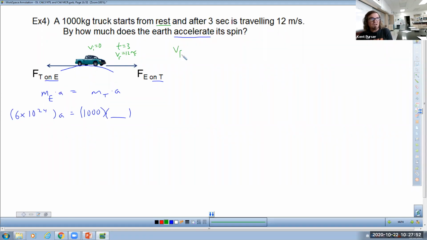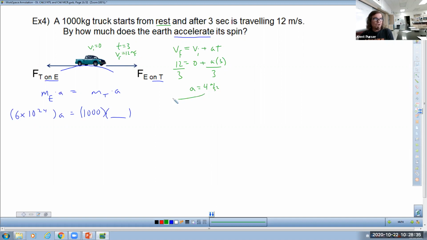You have to start by taking the motion variables. Now, if I gave this to you as a test question, I would actually break this up into multiple parts. I would say, part A, find the acceleration of the truck. VF equals VI plus A times T. 12 equals 0 plus A times 3. Here's a good time for me to say to you, the answer is not 9. The answer is not 15. You have A times 3, so to get the A by itself, you have to divide both sides by 3. Okay? So be careful on that, but show your work so I can at least give you maximum partial credit. In this case, it comes out to be 4.